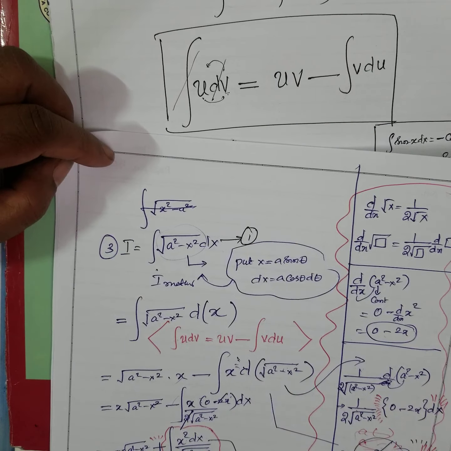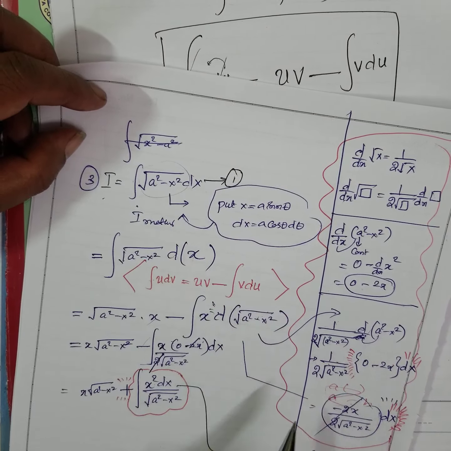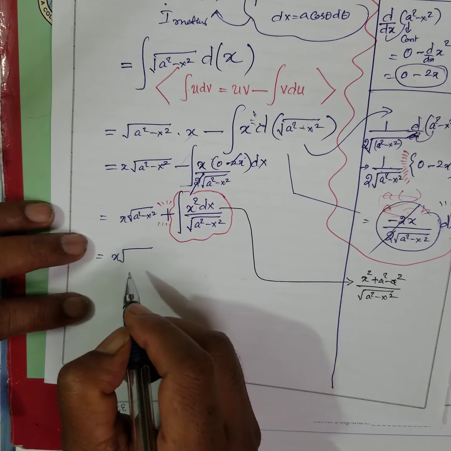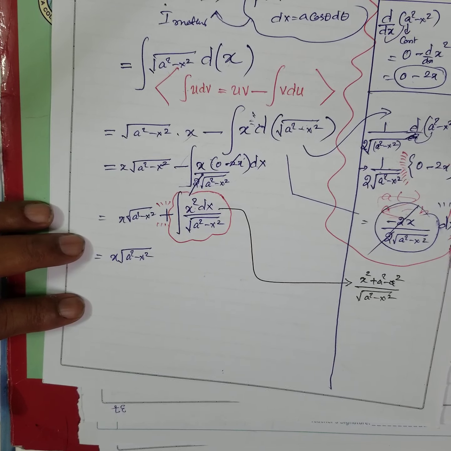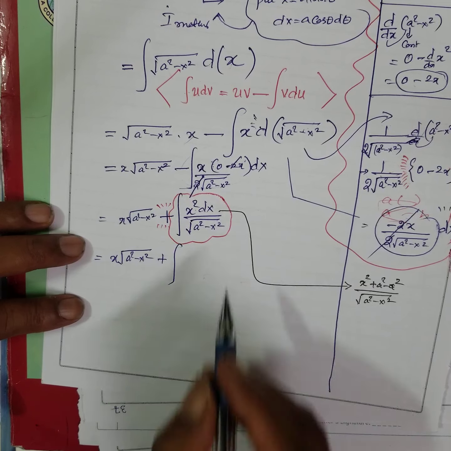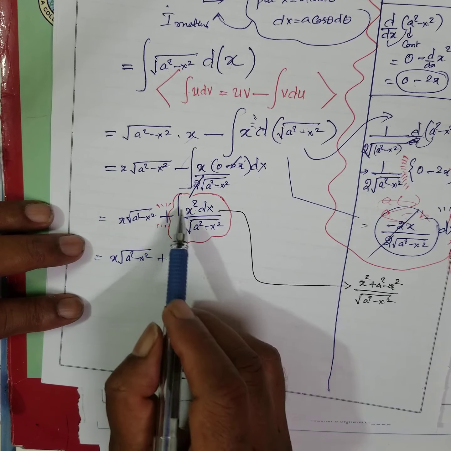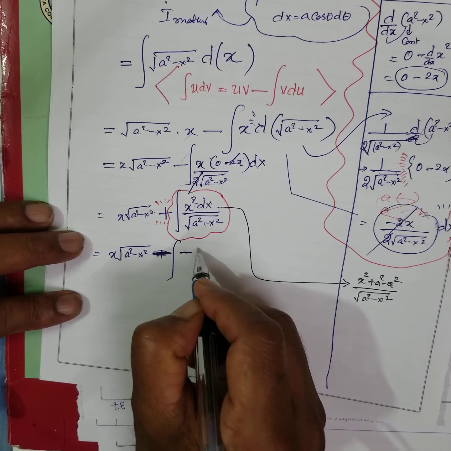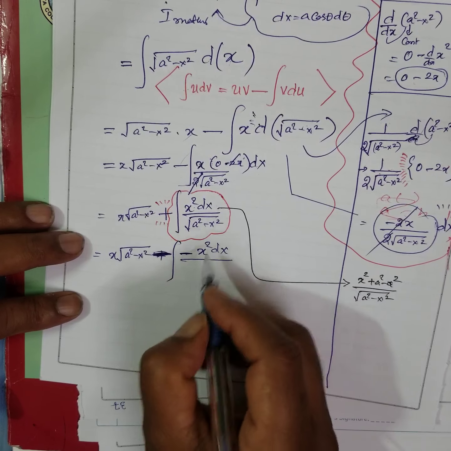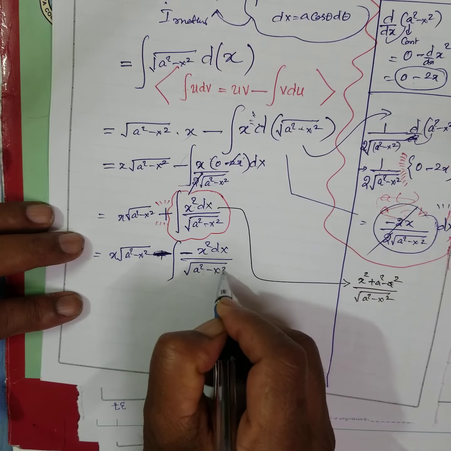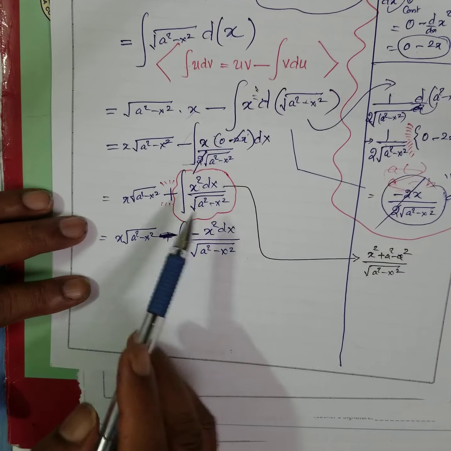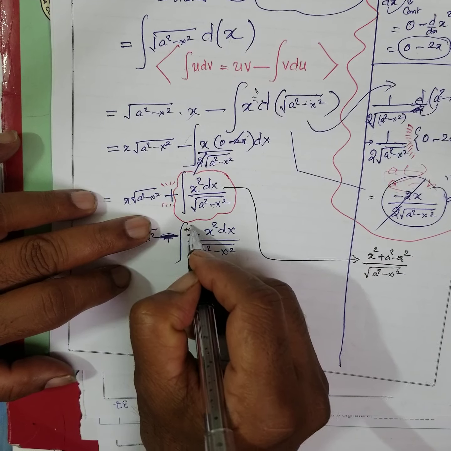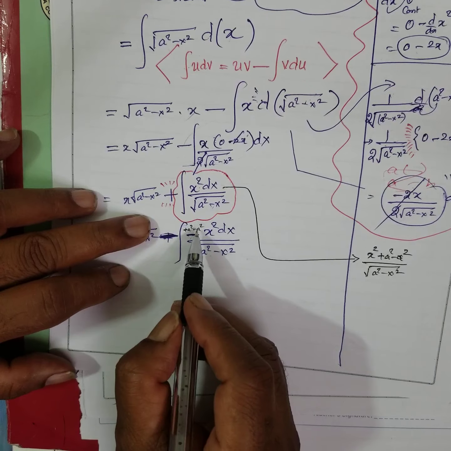I is equal to integration of root a square minus x square dx. See here what I do: x root a square minus x square plus integral of, I am adding and subtracting. Here minus x square, you know. You do one thing, put minus and minus. This is called manipulation. You should have retained this like this. Why is minus here? That is the reason I am putting it. Here I am adding plus a square minus a square.